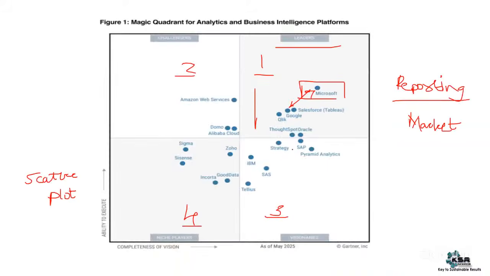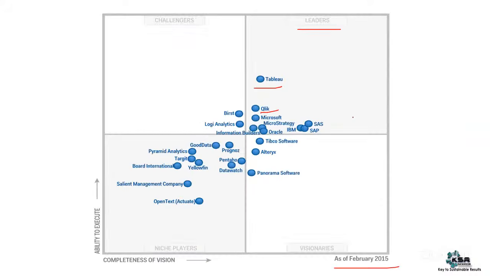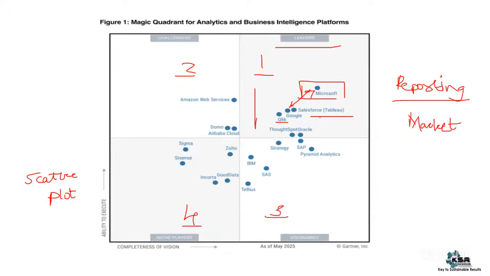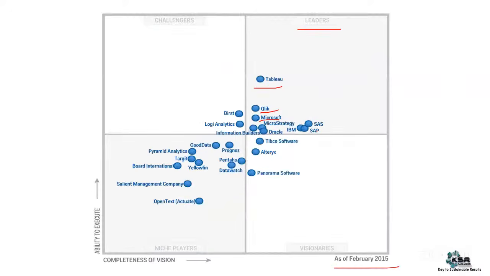And if you see, Click and Tableau are still part of that leaders quadrant. Even here also Click and Tableau are still present. For more than 10 years, Click, Tableau, and Microsoft, which is your Power BI, all 3 tools are present here. Now, there is no MicroStrategy here. It was part of it in 2015. But if you see the gap, Tableau and Click, and after Click, there is Microsoft.